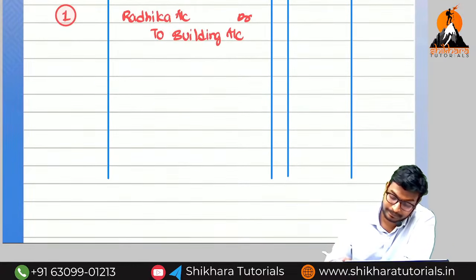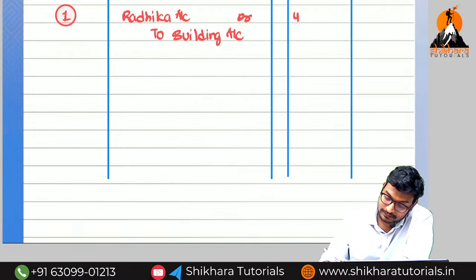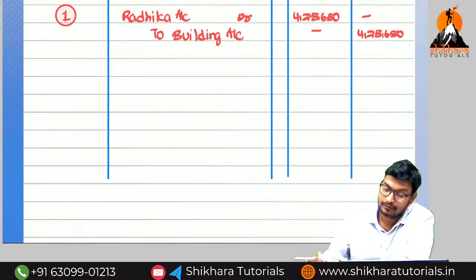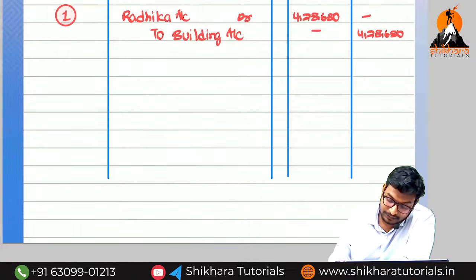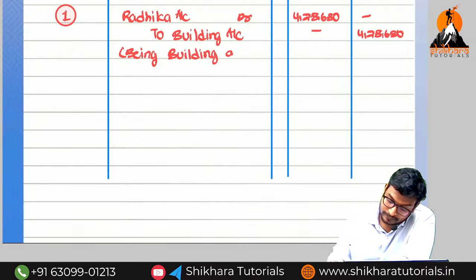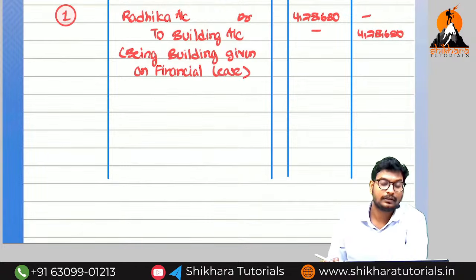4,28,680. Okay guys. So what is the narration we need to write? Being building given on financial lease.